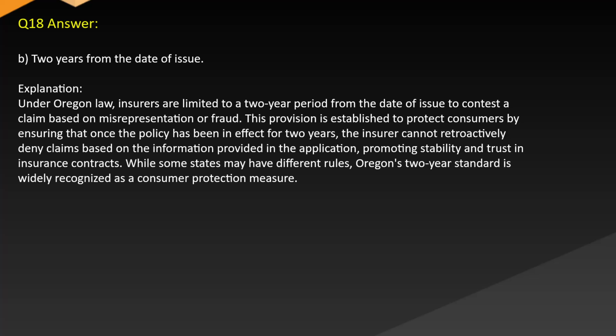Answer. B. 2 years from the date of issue. Explanation. Under Oregon law, insurers are limited to a 2-year period from the day of issue to contest a claim based on misrepresentation or fraud. This provision is established to protect consumers by ensuring that once the policy has been in effect for 2 years, the insurer cannot retroactively deny claims based on the information provided in the application, promoting stability and trust in insurance contracts. While some states may have different rules, Oregon's 2-year standard is widely recognized as a consumer protection measure.